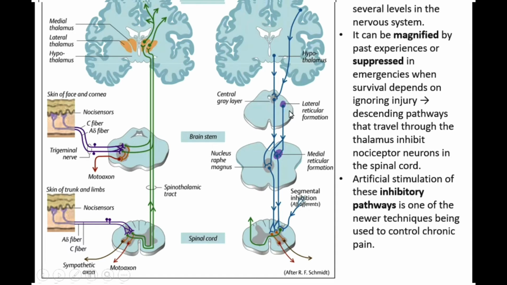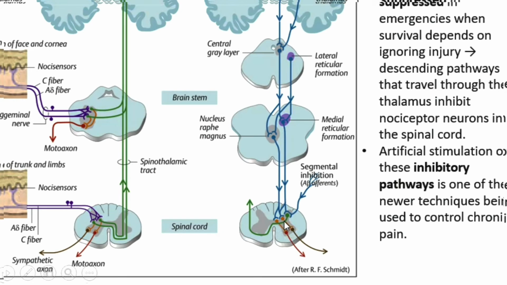In here, we have the lateral reticular formation. The lateral reticular formation will have some neurons down to the medial reticular formation, and finally to the nucleus raphe. So these nuclei are bringing some information from the cortex and also hypothalamus down to the spinal cord. Finally, at the dorsal root ganglion, they will have some synapses with what? As you see in here, we had sympathetic axon and motor axon. So they are having synapses with these sympathetic and motor axons, which are going for the contraction. And they are having, in fact, a synapse with the interneuron in here.